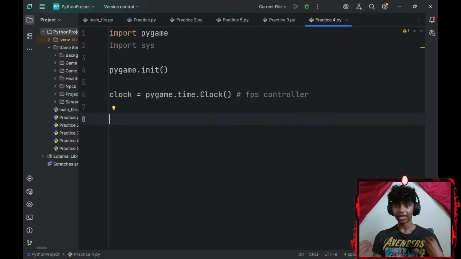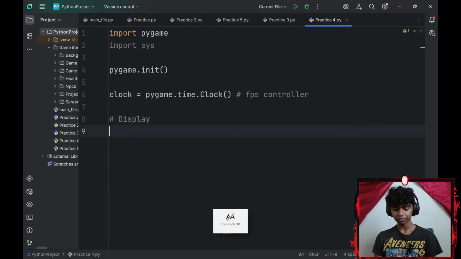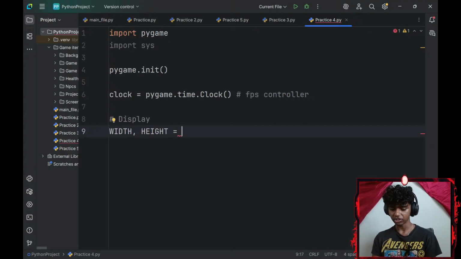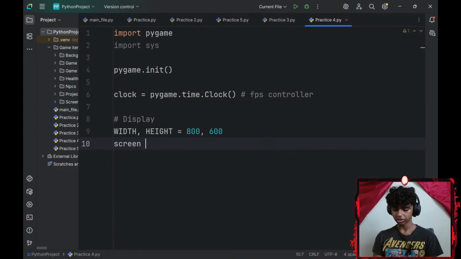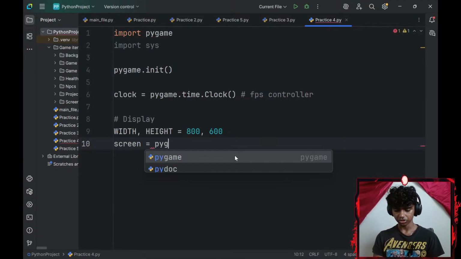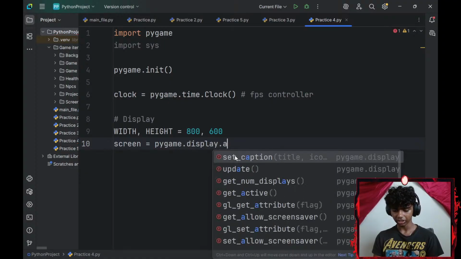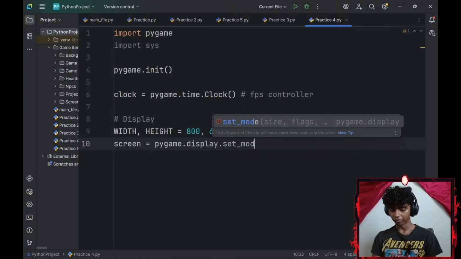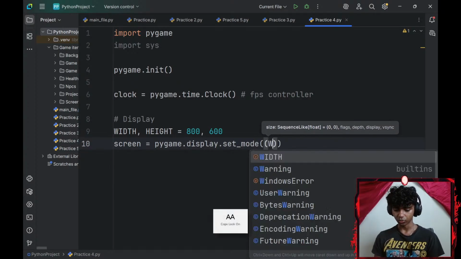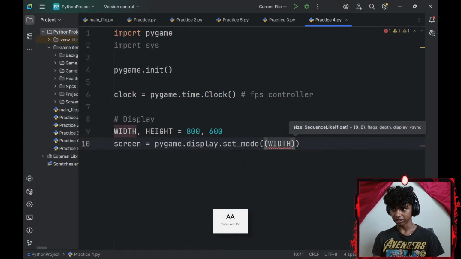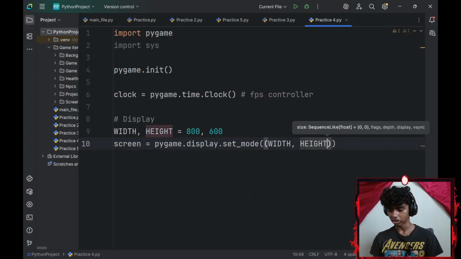There we go. And then let me add my display. For my display, I'll create width, height variables. I'll set my width to 800 and my height to 600. Then let me create a screen variable, set equal to pygame.display.set_mode. The mode is going to be inside of a tuple. My mode's width is going to be my width variable, and my mode's height is going to be my height variable, which is set to 600.